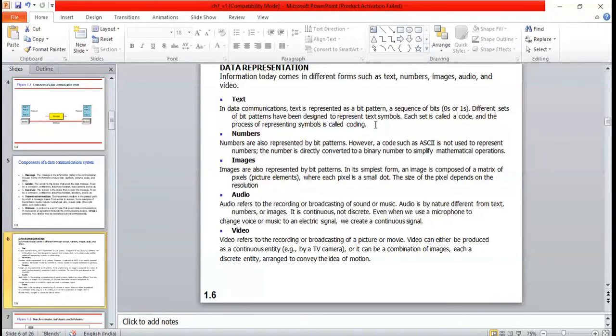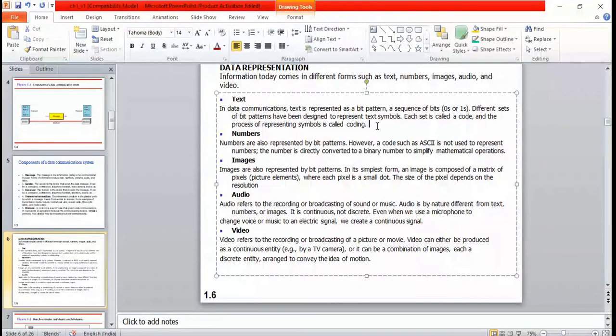Yesterday I was explaining how data is sent as zeros and ones, whether it is digital or analog, and how the waves are represented as an analog signal and a digital signal. That is called coding. If I want to send 1010, it is not sent directly. It has to be converted into signals. That signaling is the coding process. We have different types of coding mechanisms, and they are used to transmit the binary information. We'll discuss that coding part later.